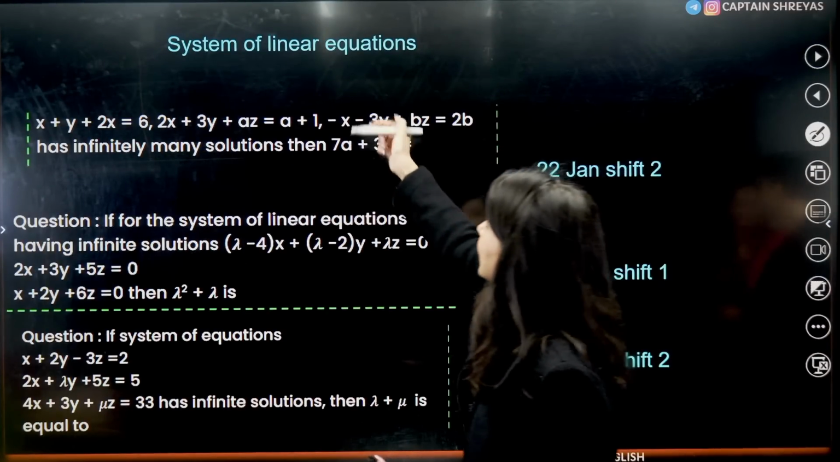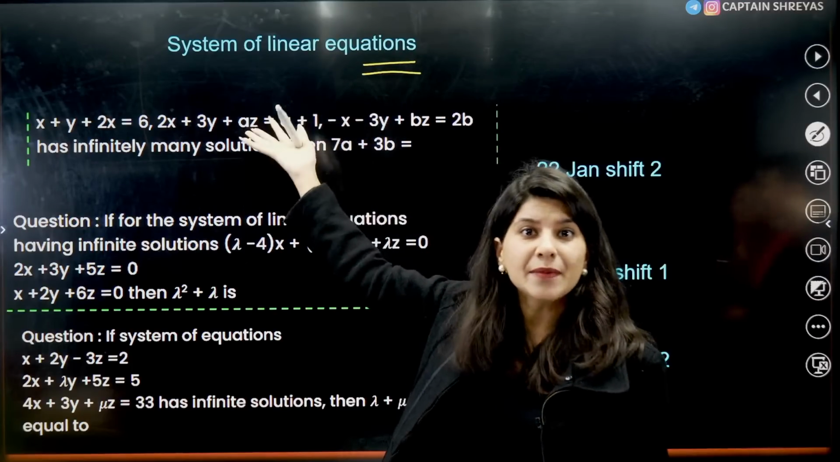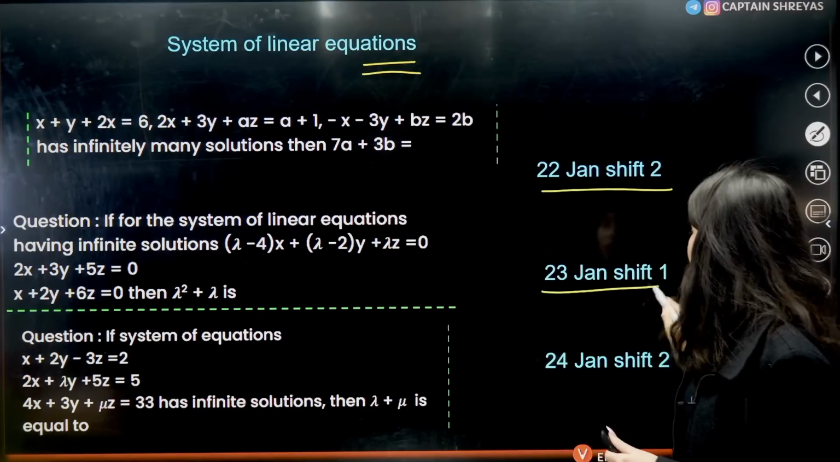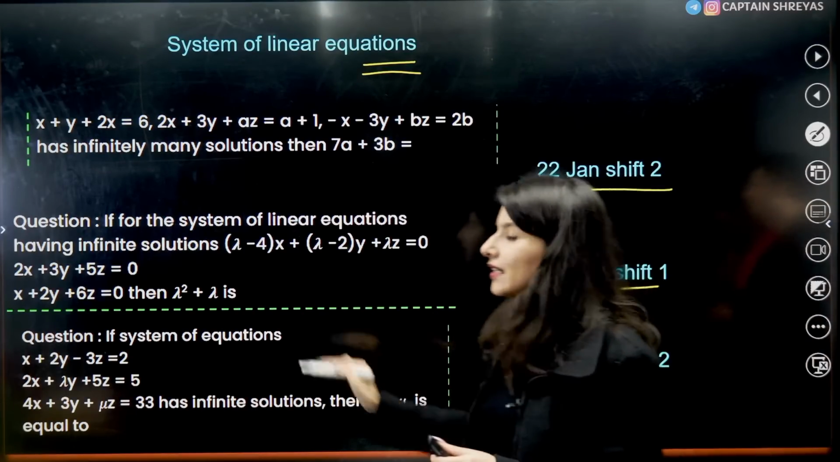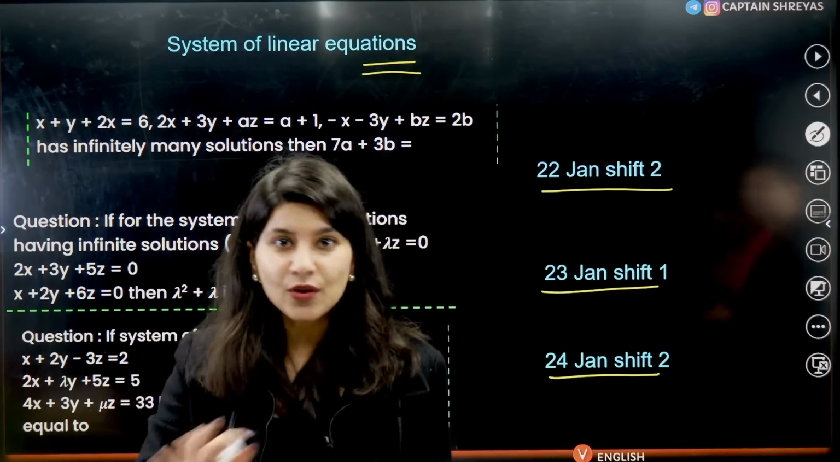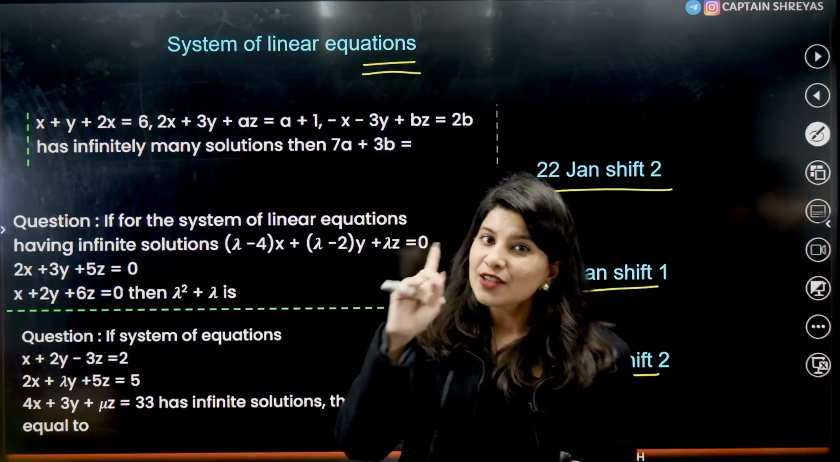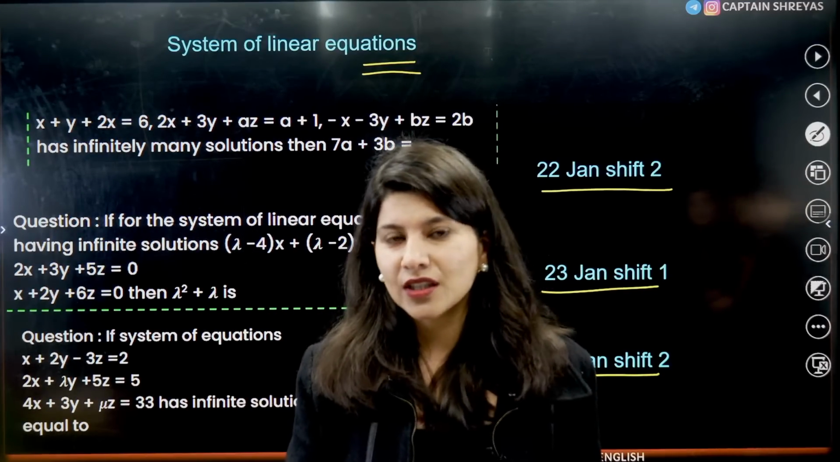Now we have again this question, also most repeated: system of linear equations. You can say Cramer's rule, especially infinite solutions. You can see 22nd January, 23rd January, 24th January. Right here, you have to apply the direct condition, just calculate. Again, this is heavy on calculation, so be mindful when to pick this particular question.